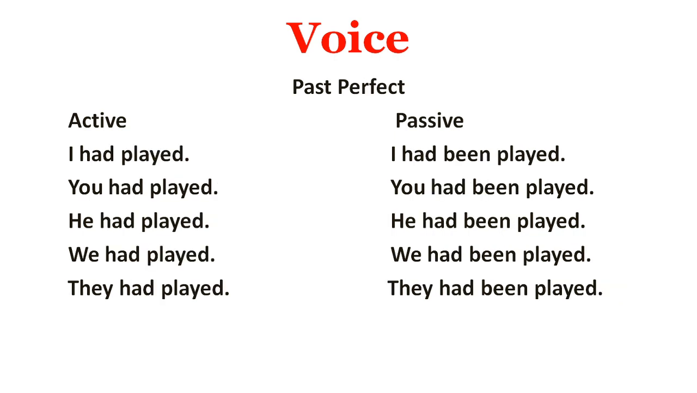Next comes your past perfect tense. Now again in past perfect tense, we make use of had and had been. Of course, the third form of verb will always be there. In active, you will be finding had plus third form of verb, and in passive, you will be finding had been plus third form of verb.